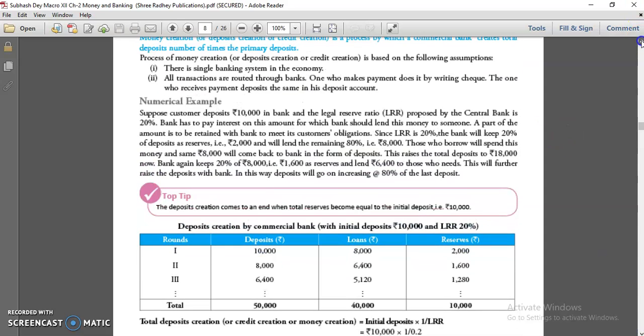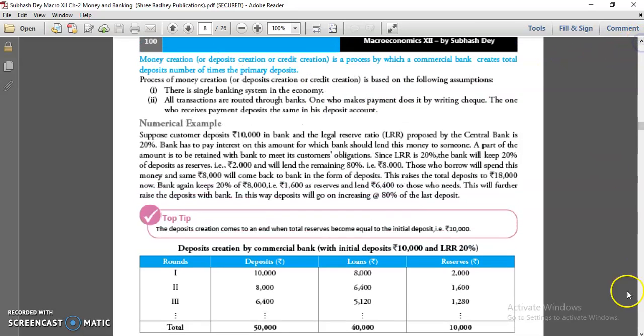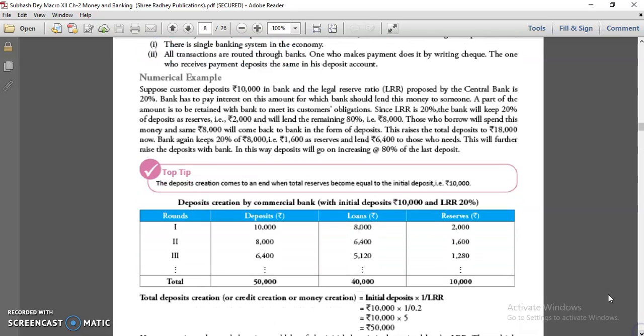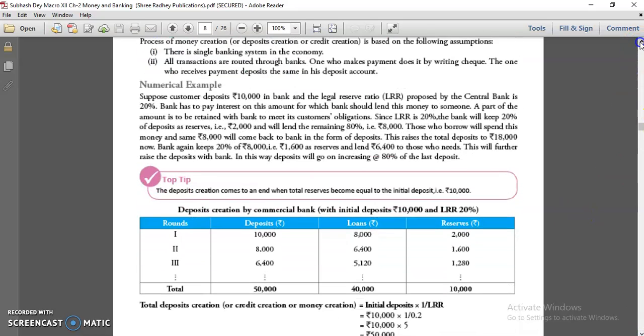One thing I told you is that this process is based on some assumptions. First, there is a single banking system in the economy. You have to assume that there is a single banking system, meaning whatever transactions are going on in the economy are through the banking system. All the transactions are routed through banks. One who makes a payment does it by writing a check. In the same way, the one who receives a payment deposits the same in his deposit account.